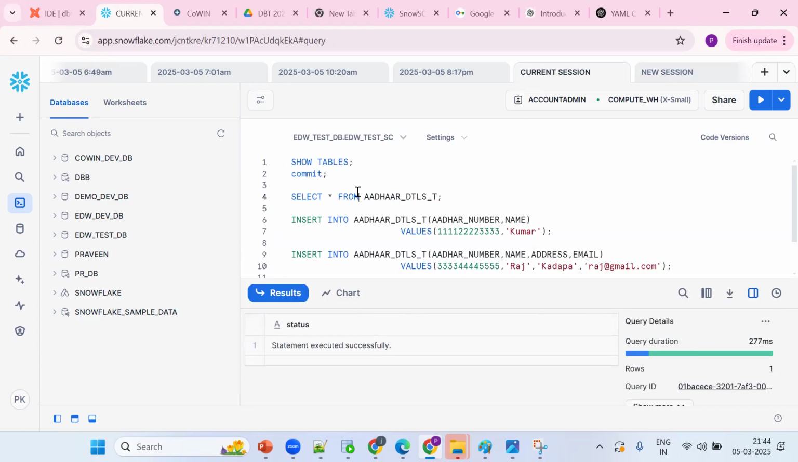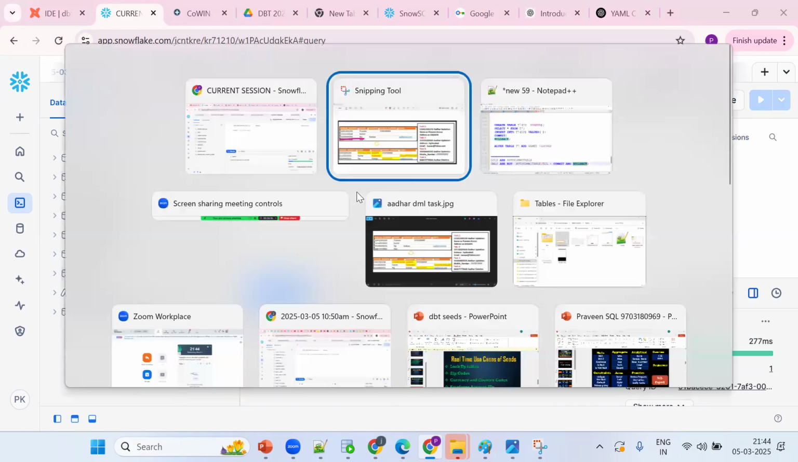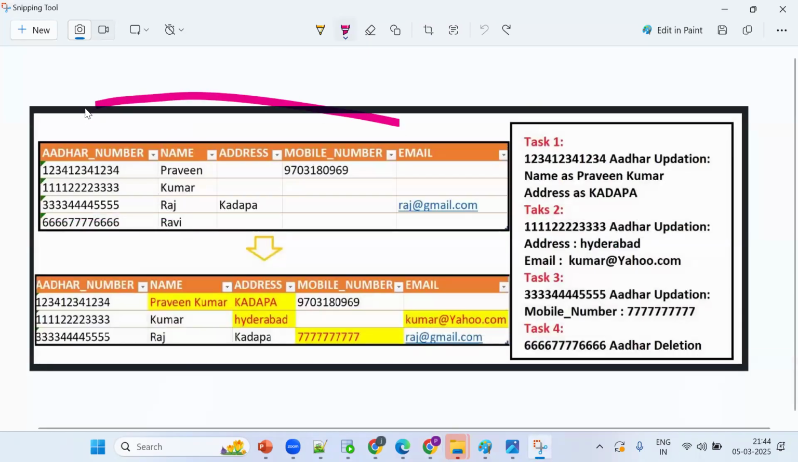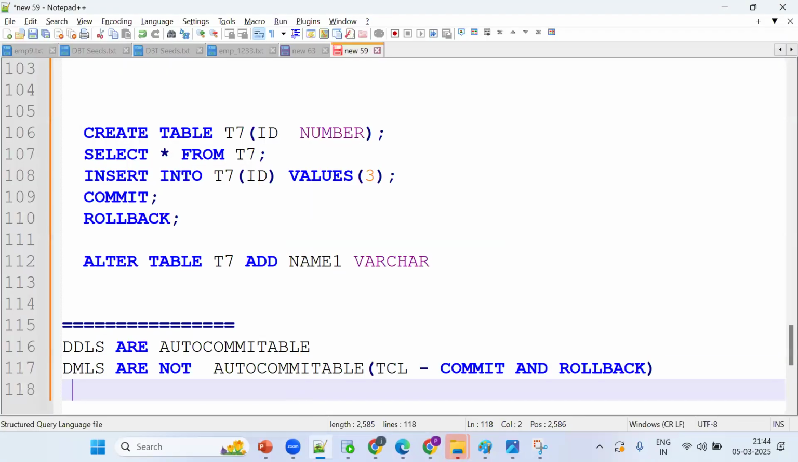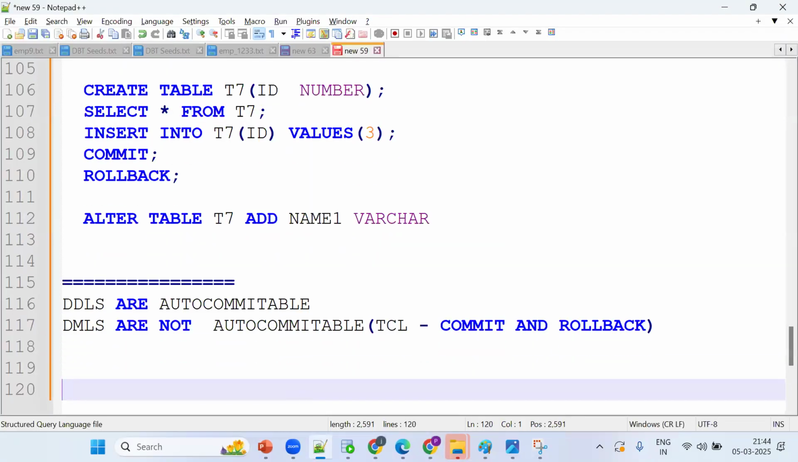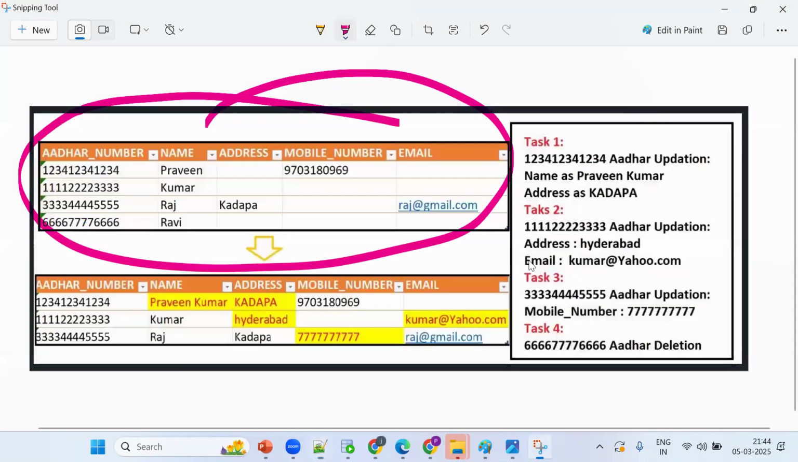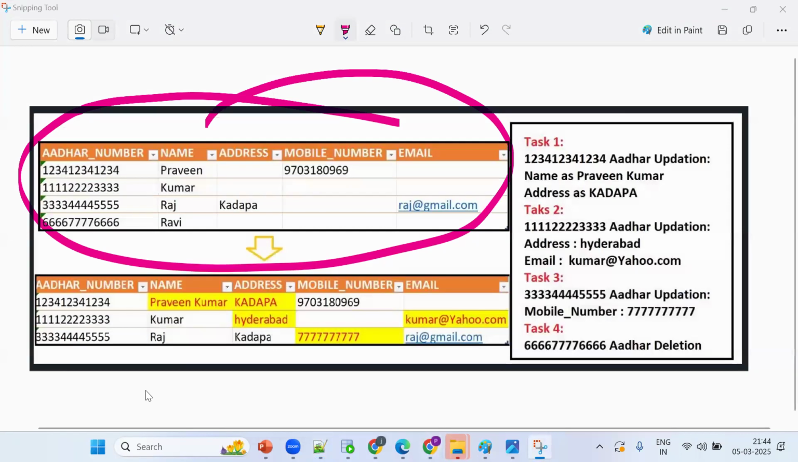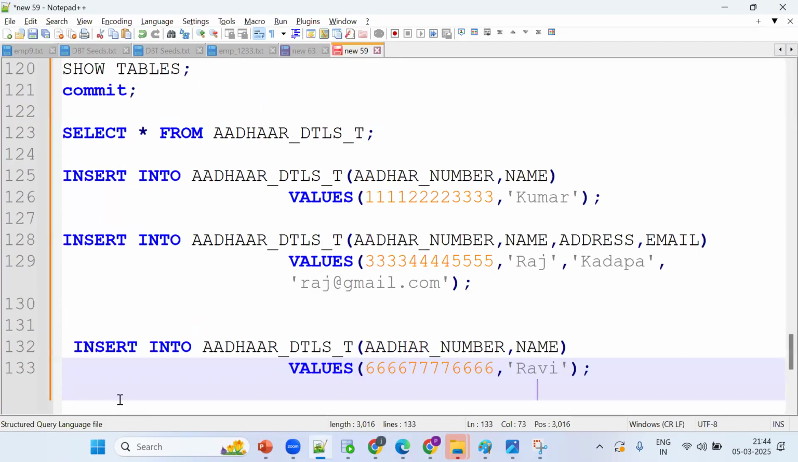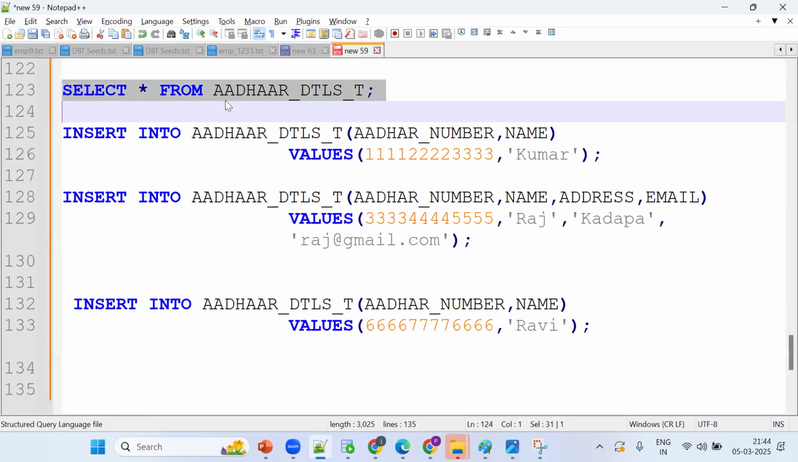Right now the data has been populated. First, we created the table, inserted, and committed the data. The same data we have replicated. So far so good. Relax, one second. Now the data has been clearly populated. This is so far good.